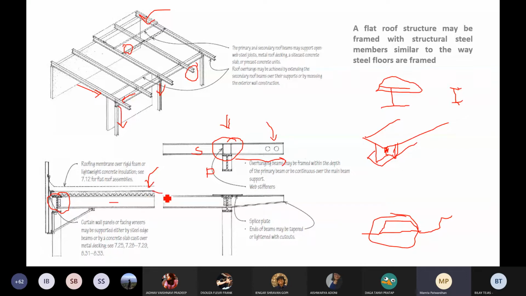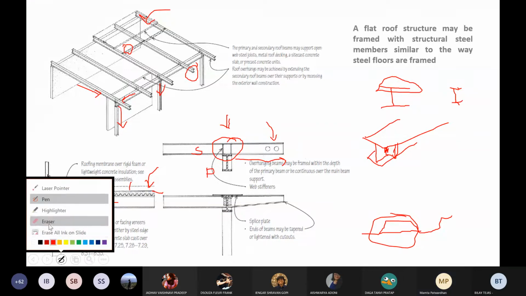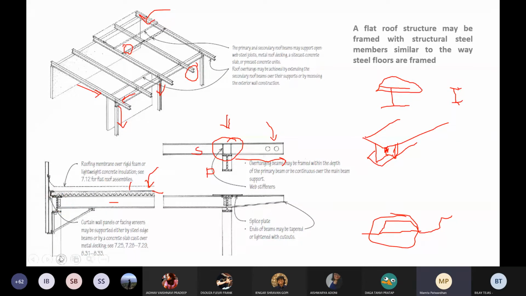Remember, we saw concrete filling. So there can be precast concrete panels, there can be concrete filling, there can be tiling, there can be anything on top. Let me get rid of those lines so you can see. Yeah. In this case here, there is this kind of a precast panel which is acting like the cladding or the curtain wall for this facade.